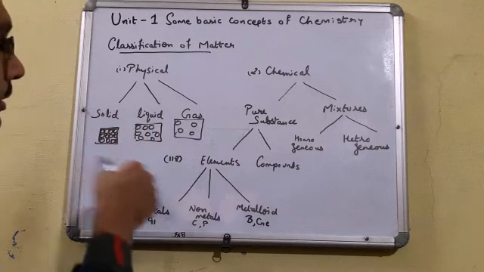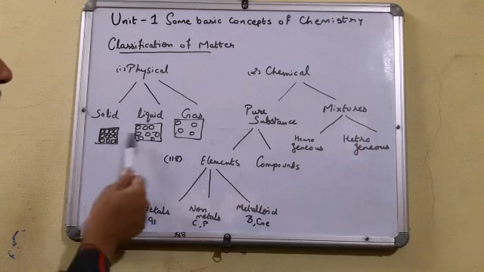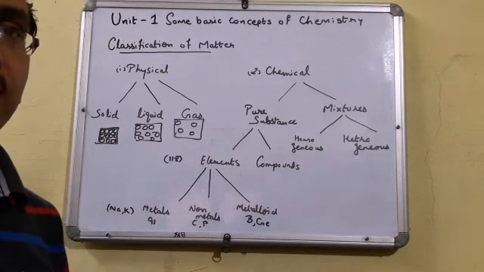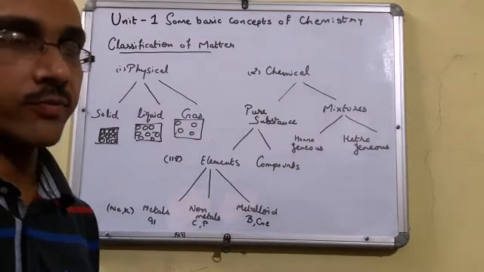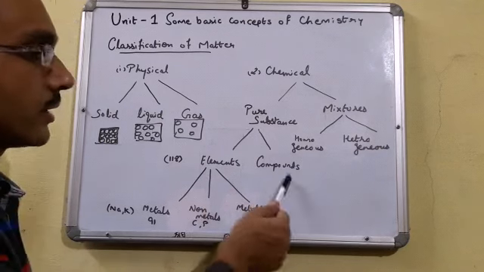In that case, we can say that on the basis of physical properties, matter can be distinguished as solid, liquid and gas. Now on the basis of chemical properties, on the basis of chemical reactions, we can classify matter as pure substances and mixtures. Now just see pure substances. Pure substances are classified as elements and compounds.